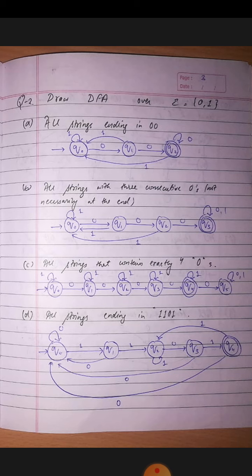Now we are reaching q4. From q4 on 1, we can do the transition to q2, because the last two ones can start the next 11. In the same way, from q4 on 0, we can transfer the transition to q0. Here we can't transfer this to q1 or q2, because it will affect the sequence of the string. So this is for this question. Moving to the next question.